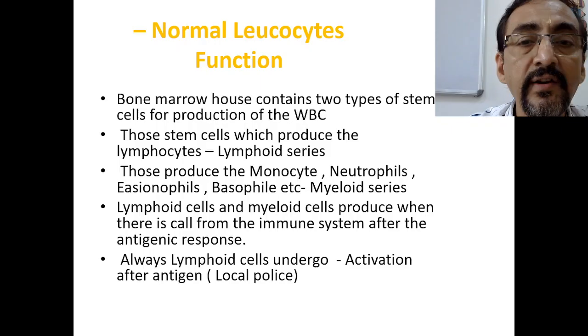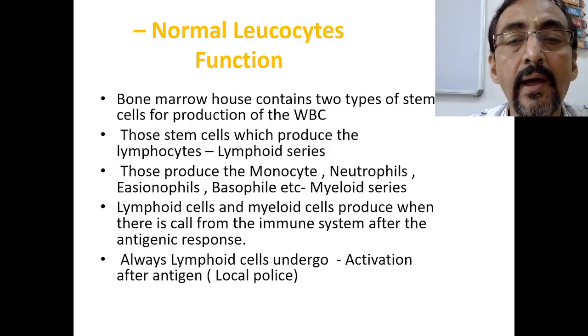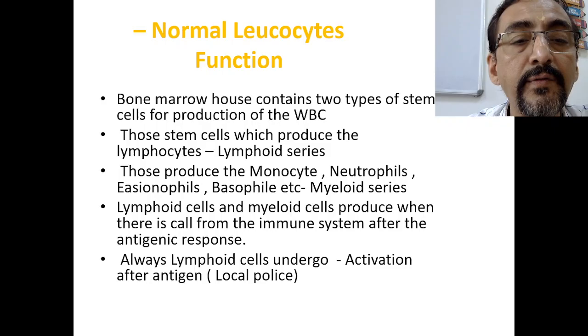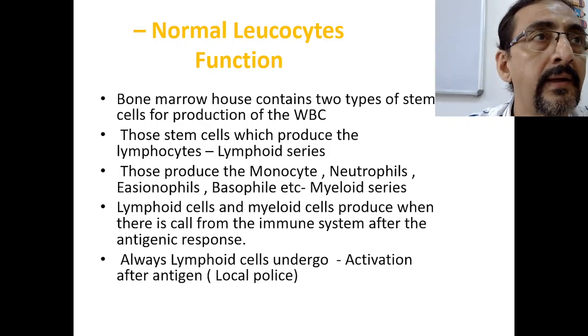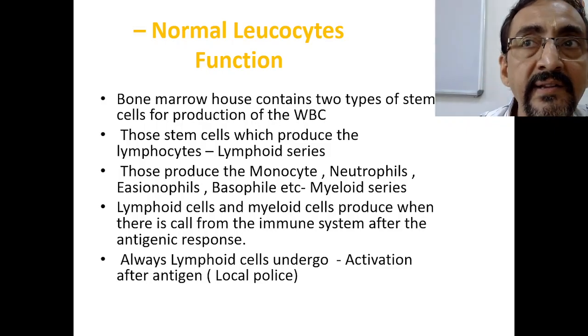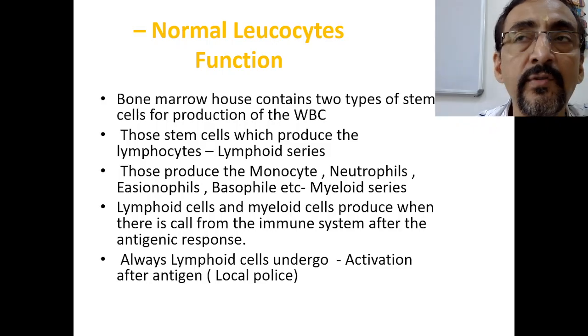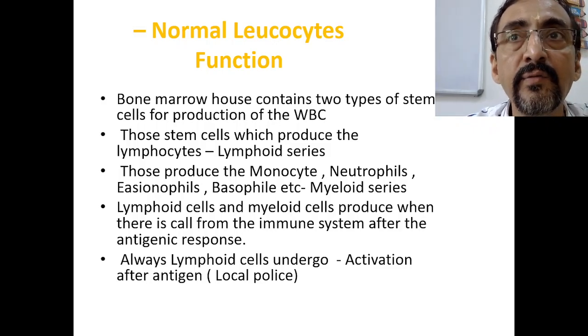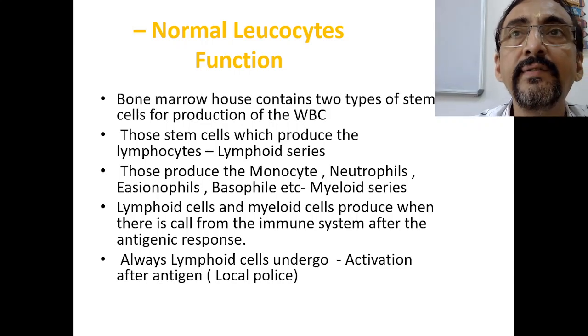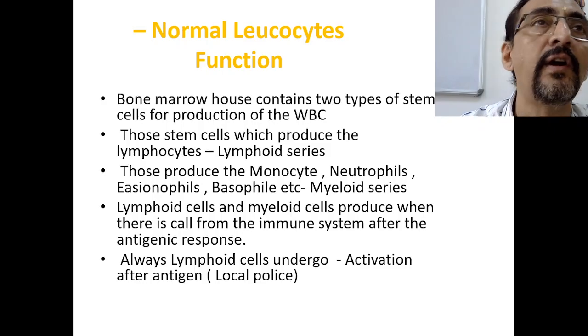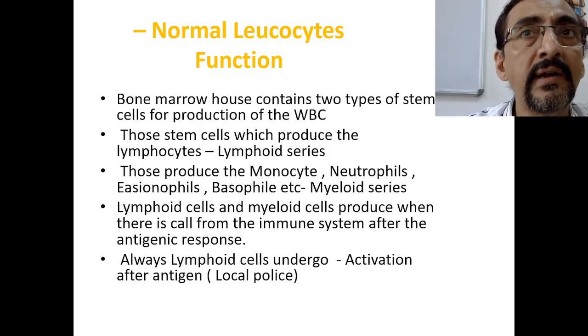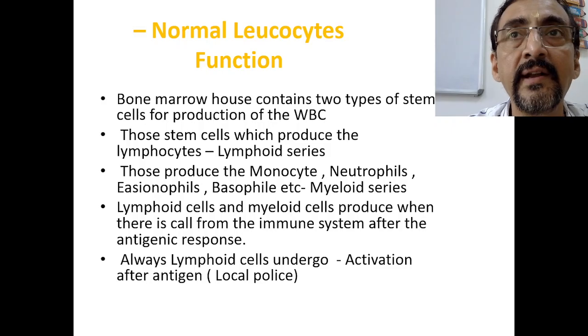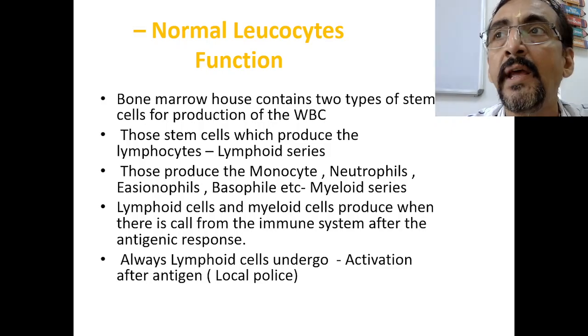Always, lymphoid cells undergo activation after antigen. Whenever the body's immune system encounters an antigenic response from a bacteria or virus, etc., the first series to react is the lymphoid series, which produces lymphocytes.